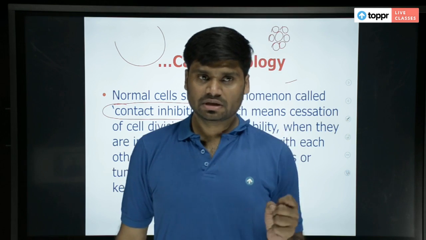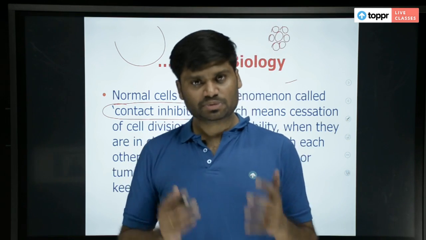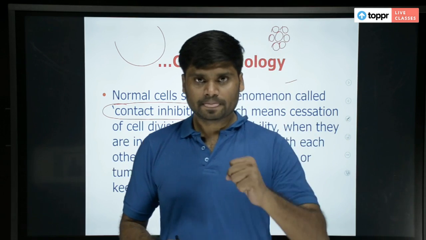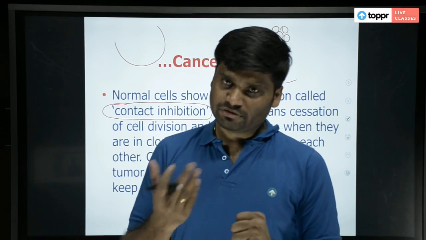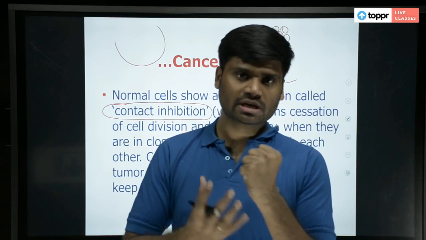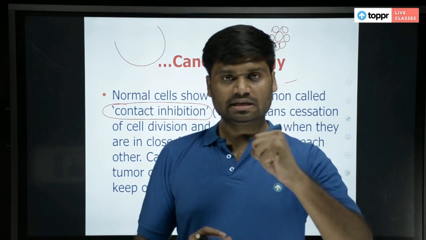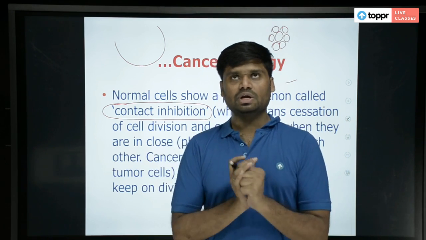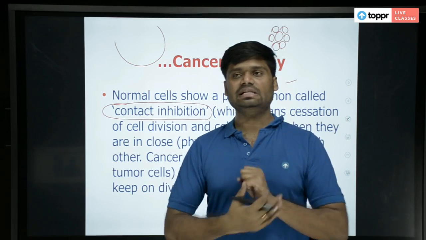You understand this? This mechanism is a natural and normal process. When a cell divides enough such that the newly formed cells come in contact with it on all sides, that is a signal for this cell to stop dividing. Why? Because it has understood, okay, now I am surrounded by cells on all sides.